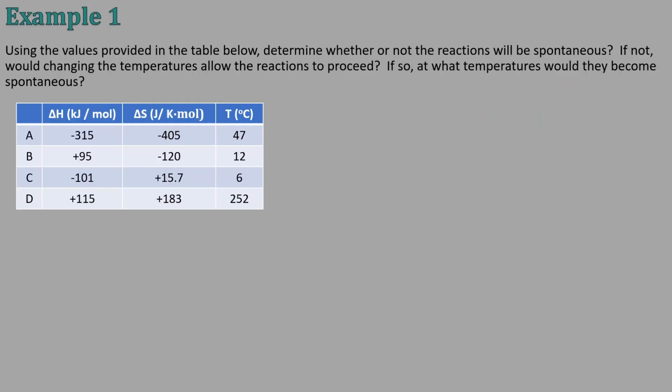Okay, so the first example, using the values provided in the table below, determine whether or not the reactions will be spontaneous. If not, would changing the temperatures allow the reactions to proceed? If so, what temperature would they become spontaneous? Okay, so for A, I'm going to find delta G. So remember the equation, delta G is equal to delta H minus T delta S. I'm looking for delta G because that will tell me if it's spontaneous or not.